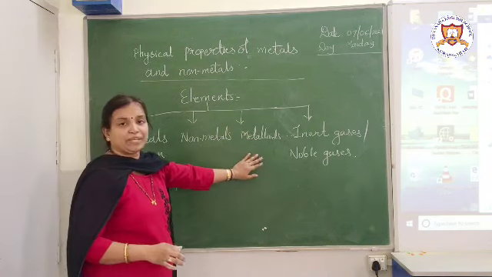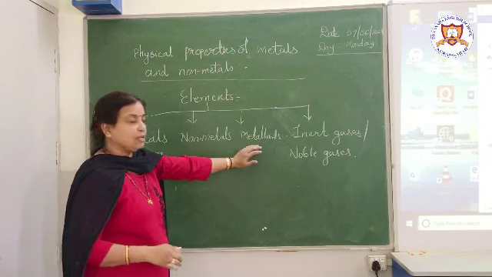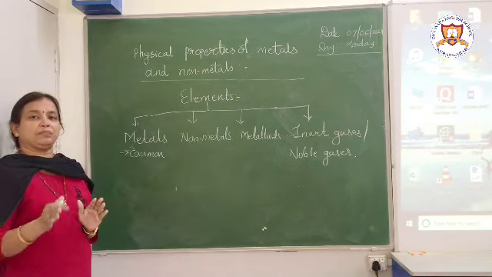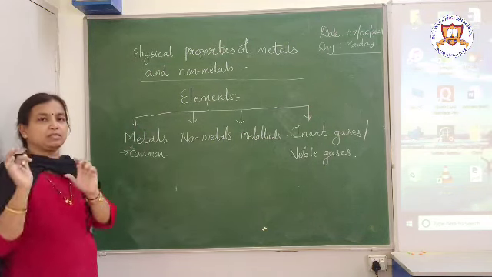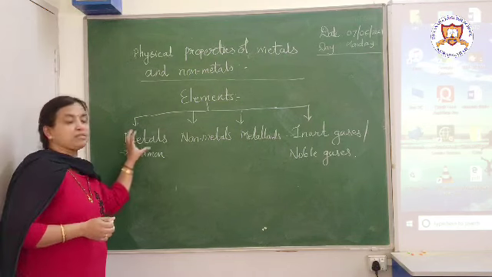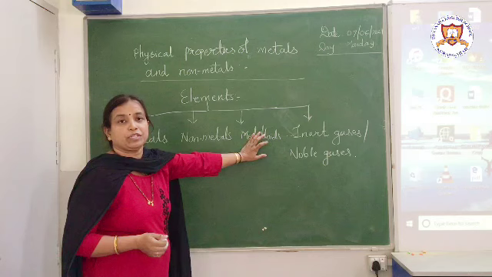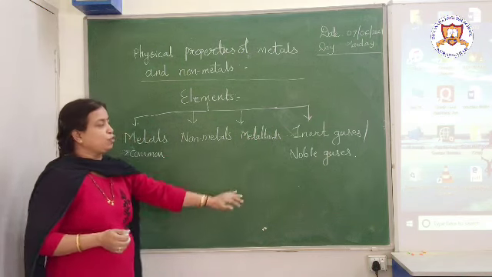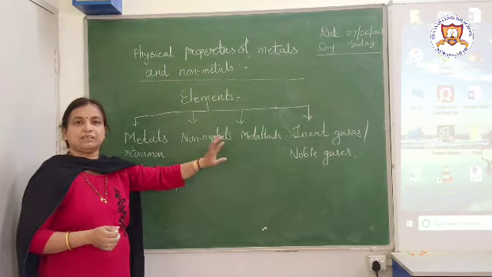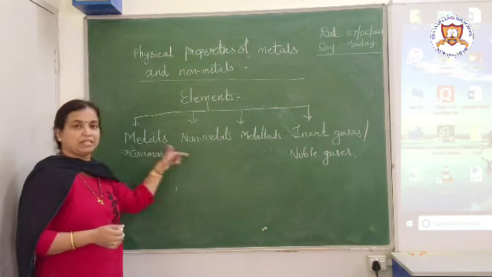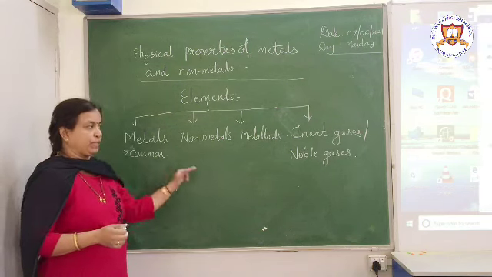Then we have metalloids, one more group. Whatever elements are present in it possess some properties of metals and some properties of non-metals. Hence one more group is called metalloids.